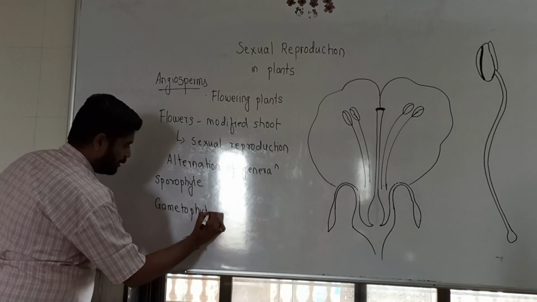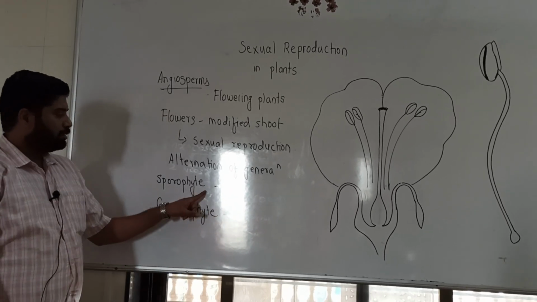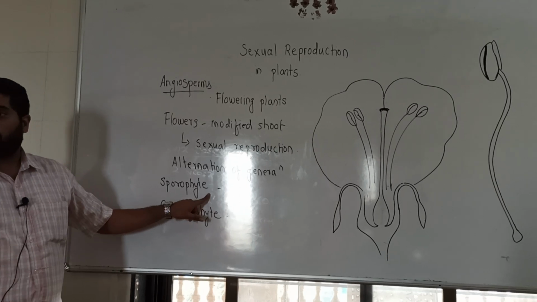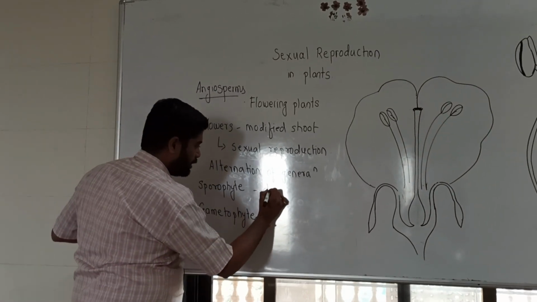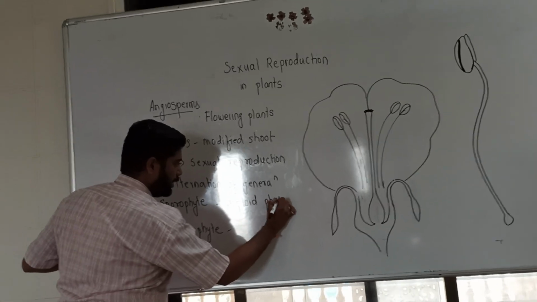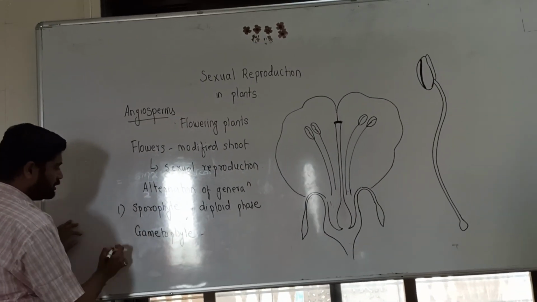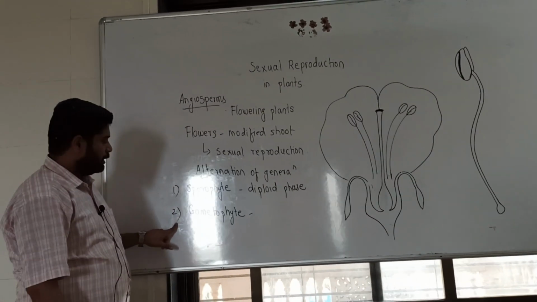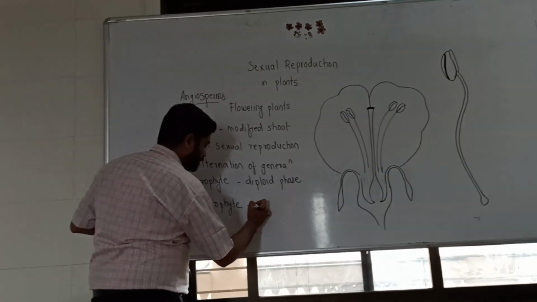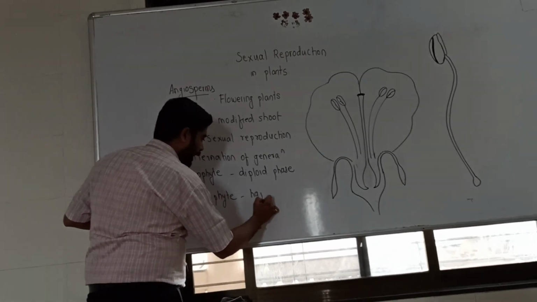Sporophyte and gametophyte. The sporophyte is the phase of a plant having the diploid stage. The plant with the diploid phase is known as the sporophyte stage. Meanwhile, the second one is the gametophyte, which is a plant phase having a haploid phase.